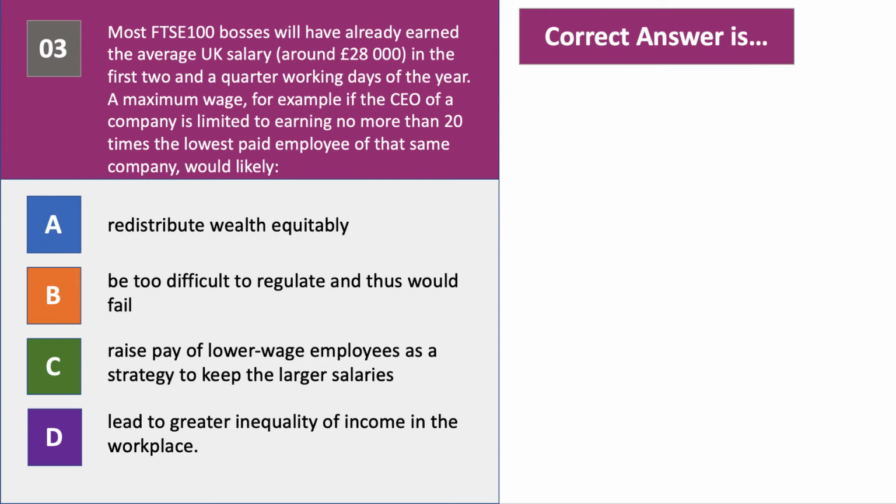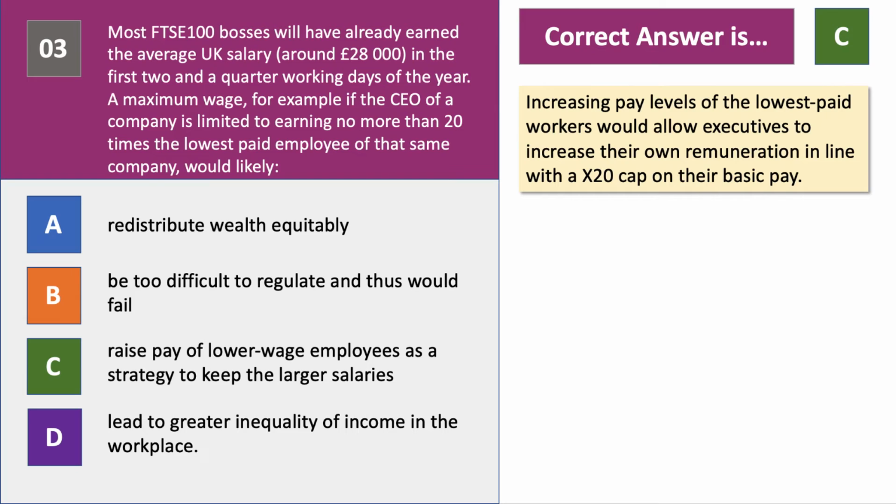So what is a likely consequence if we cap executive pay at no more than 20 times the lowest paid employee? What do you think is going to happen? The right answer to question 3 is C. B, it's easy to regulate: CEOs of FTSE 100 companies have to publish all of their data on wages and earnings and pay levels.